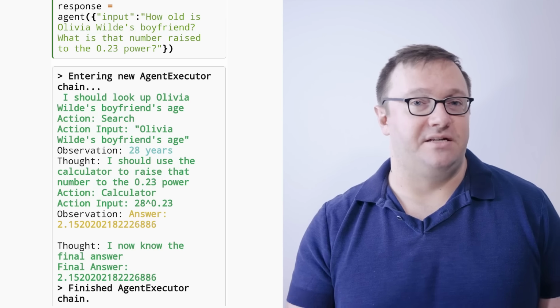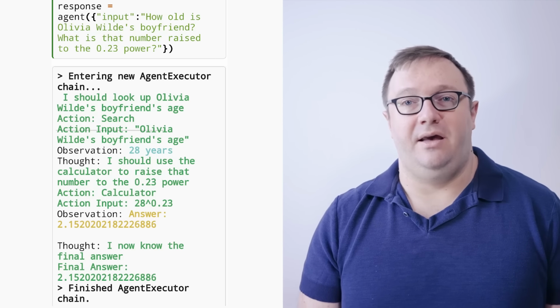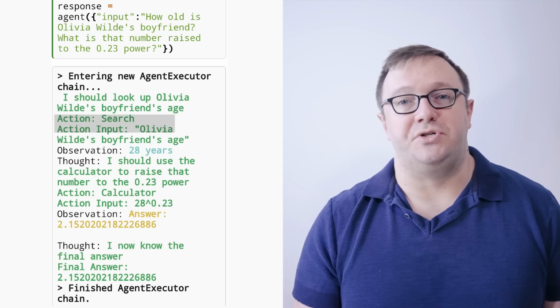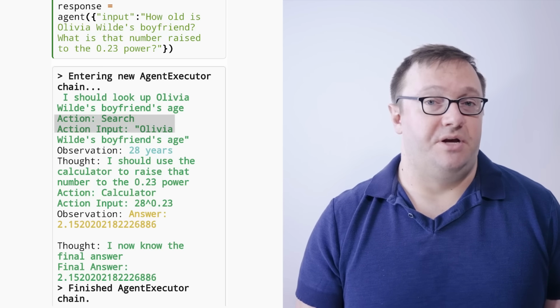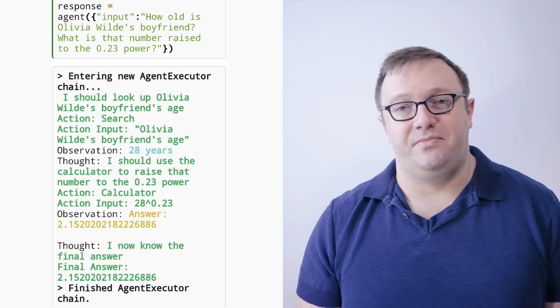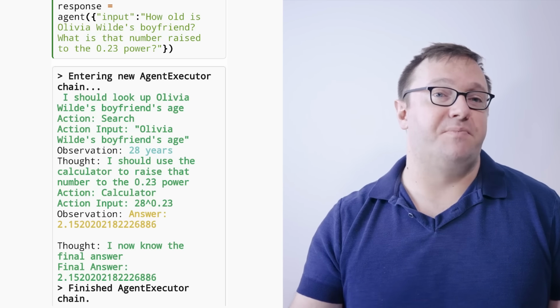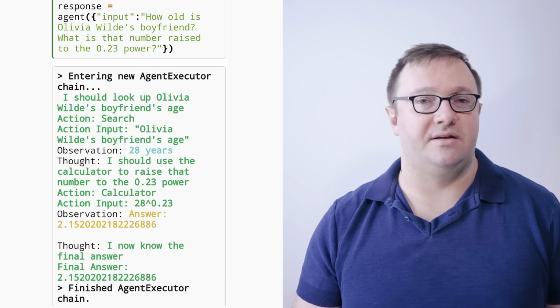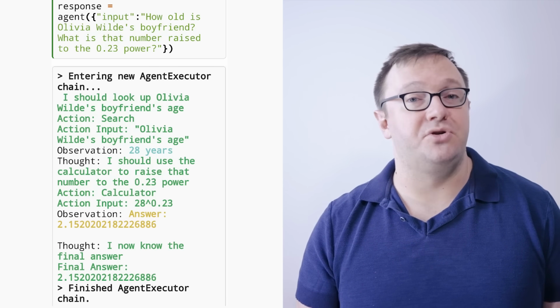In this example, the large language model is prompted and initiates an action. The action has a type, search, and has an input, which is the query that gets passed along to the search API. As a result of this, it gets an observation, and this is information that's passed back as an additional query context to the large language model from the search API.